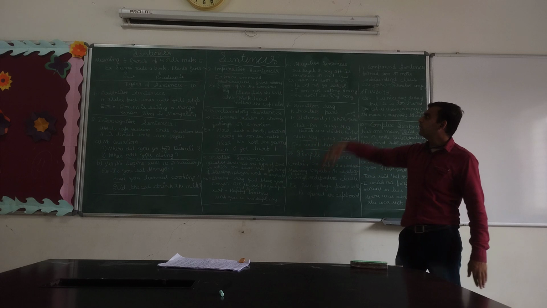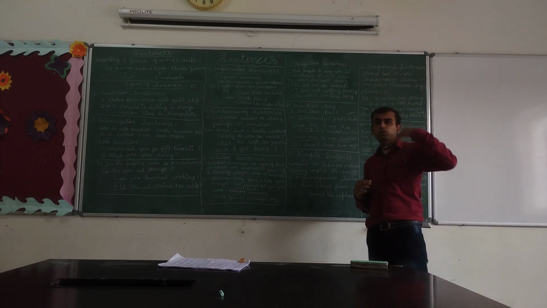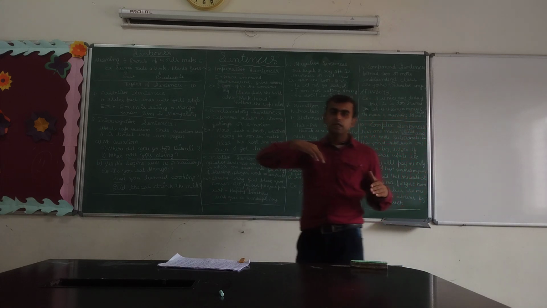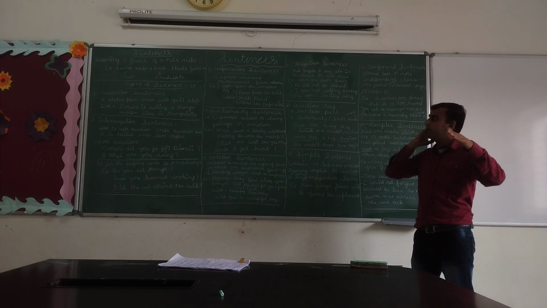Is it clear? Now the sixth one is negative sentences. Negative sentences are those sentences in which a person negates something, who says that something is not correct, something is untrue, etc.